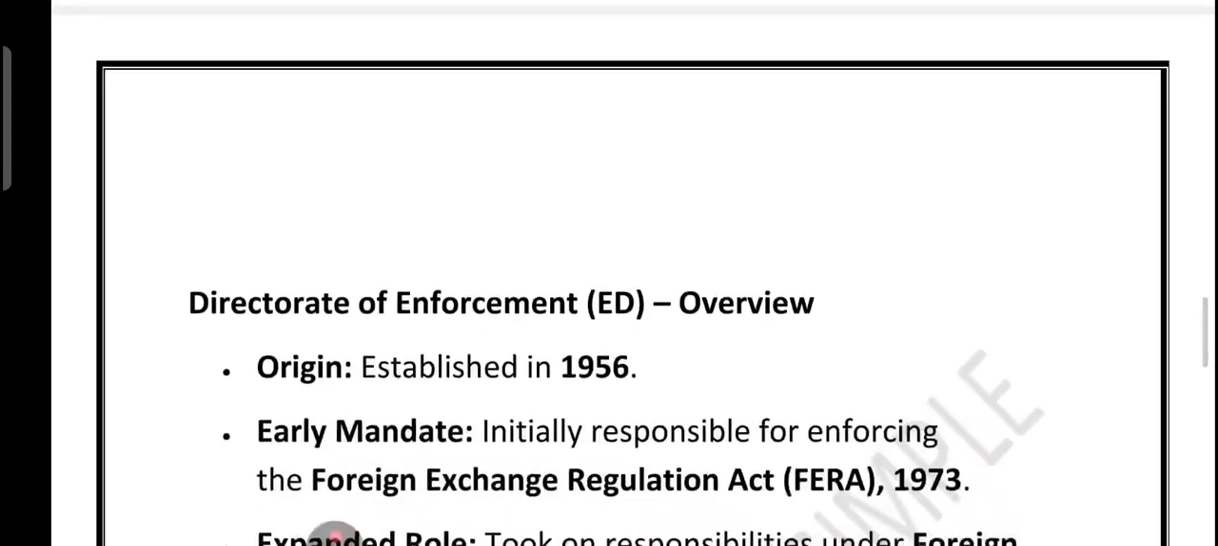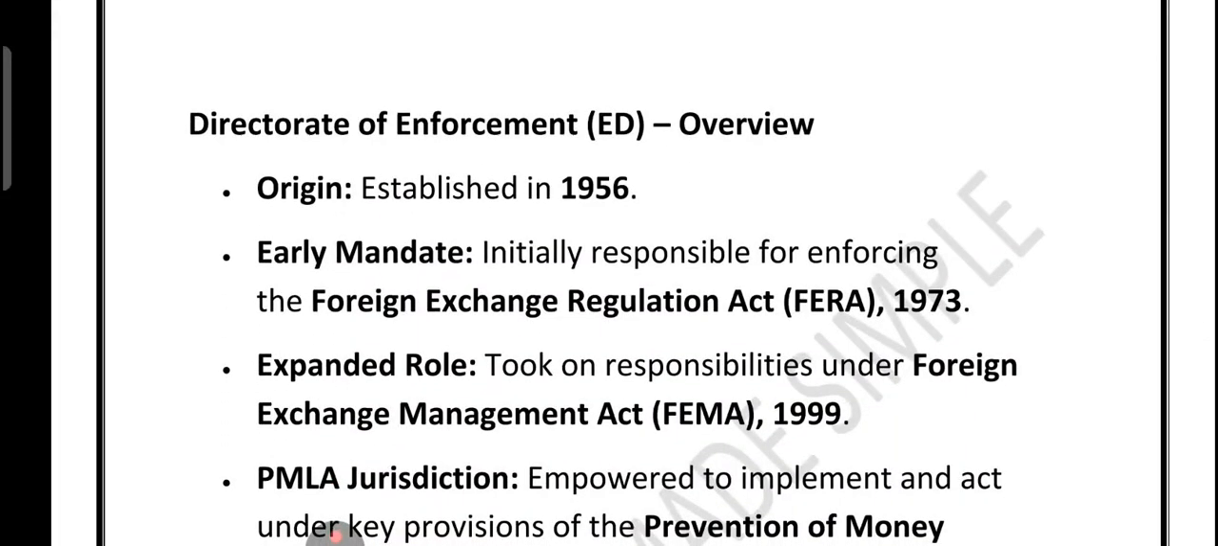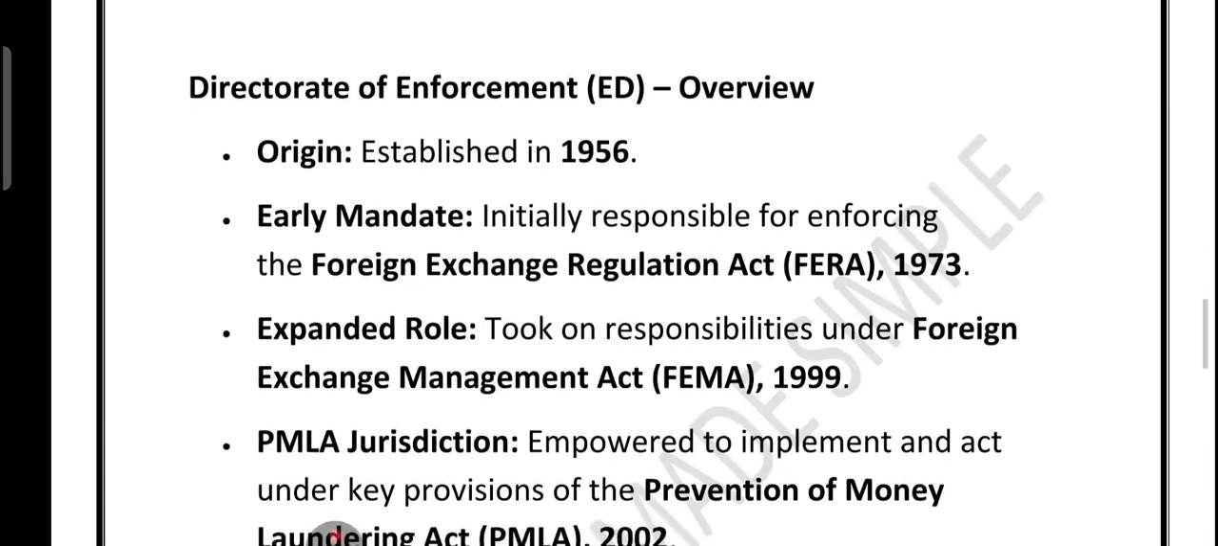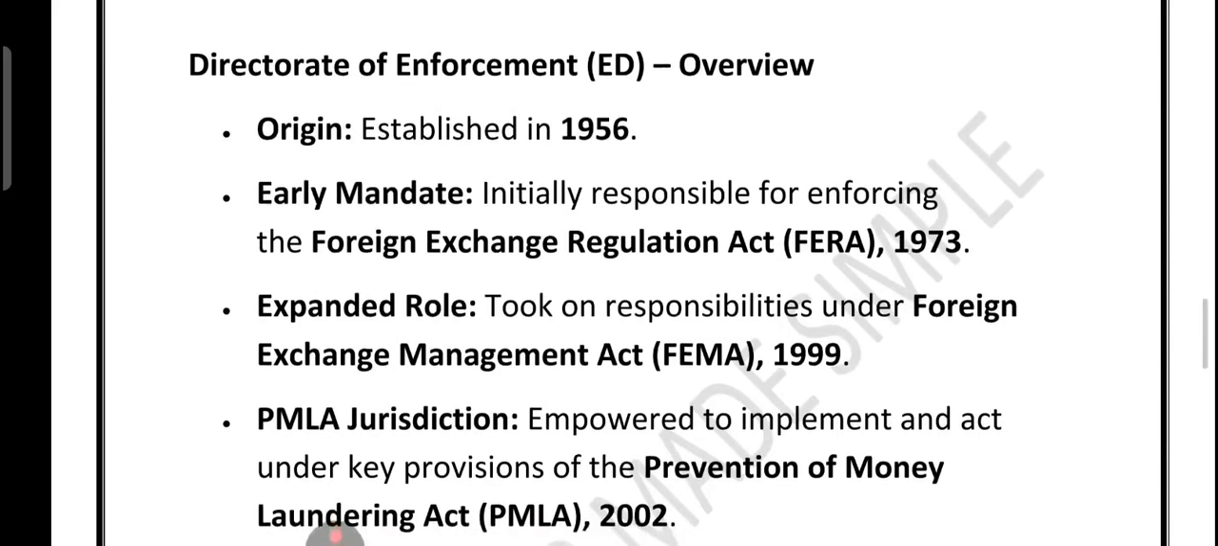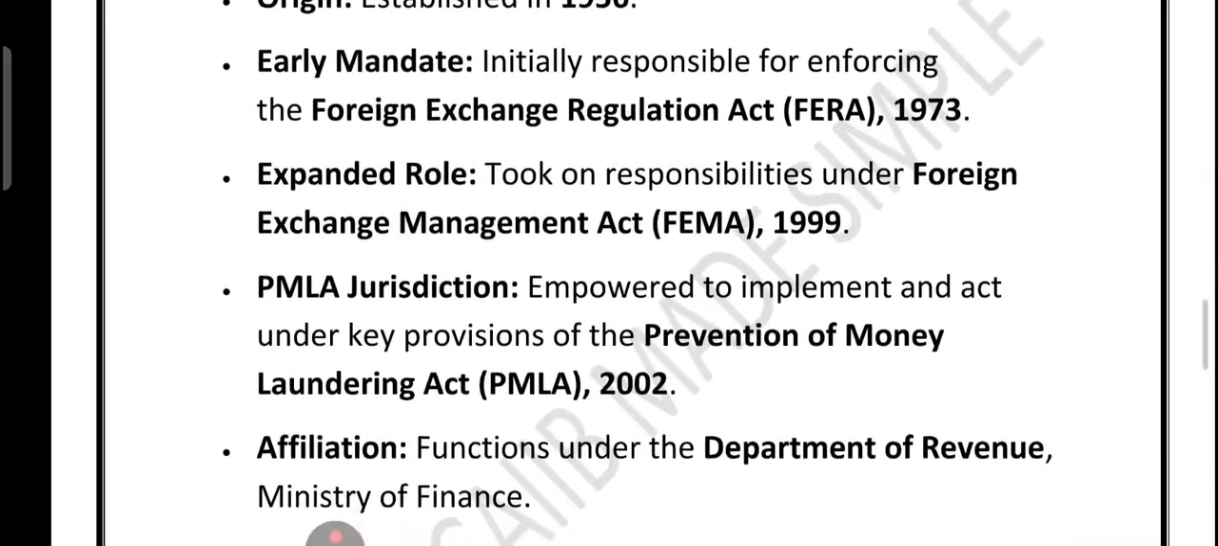Now let's talk about the ED. ED is called the Directorate of Enforcement. So ED was first set up way back in the year 1956. In the beginning, its main job was to keep an eye on foreign exchange transactions under FERA, right? Later, it also took responsibility under FEMA 1999. But its role became much bigger when the PMLA, or Prevention of Money Laundering Act, came into play in the year 2002. Under this law, ED got the power to investigate and act against money laundering activities.